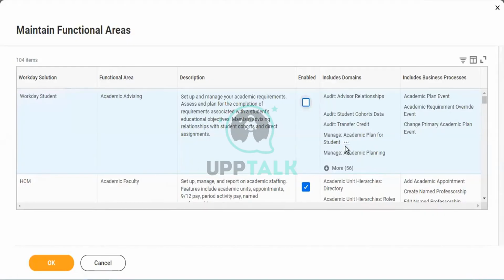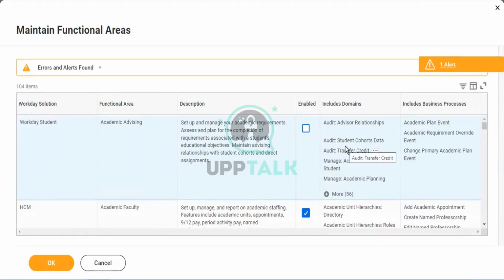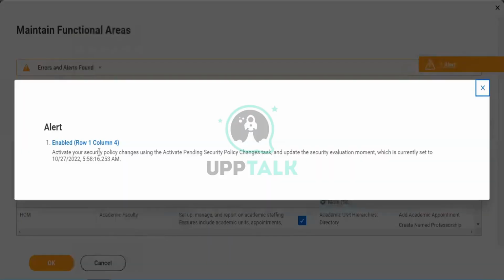You can tap on the disable. Immediately you receive an orange alert. The orange alert says to activate your security policy changes using the Activate Pending Security Policy Changes task and update the security evaluation moment, which is currently set to a date and time.